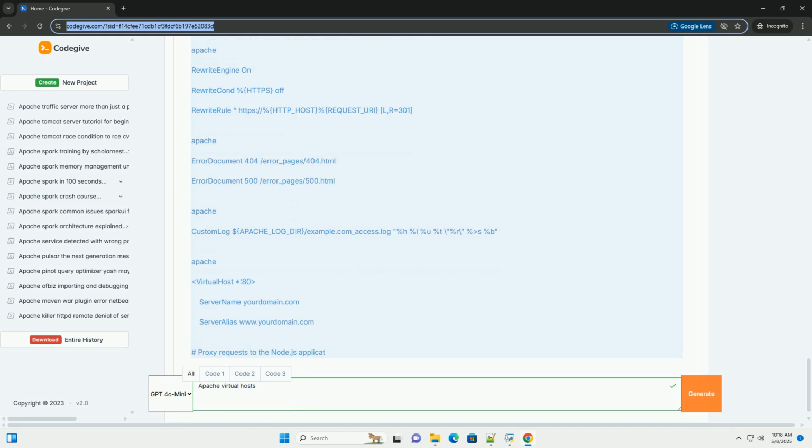Create sample website content. Create simple index.html files in each website's public_html directory. example.com/public_html/index.html. anotherexample.com/public_html/index.html.